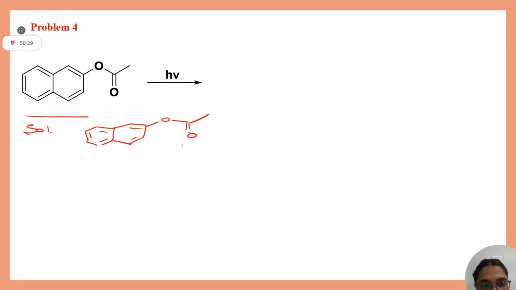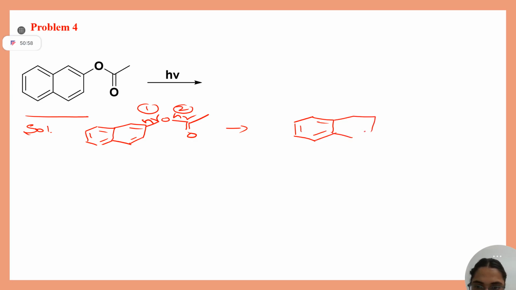In this reaction, you have to cleave this single bond, which is going to form a radical by homolytic cleavage. Among 1 and 2, which bond will cleave? The naphthalene carbon single bond or the carbon single bonded to O.